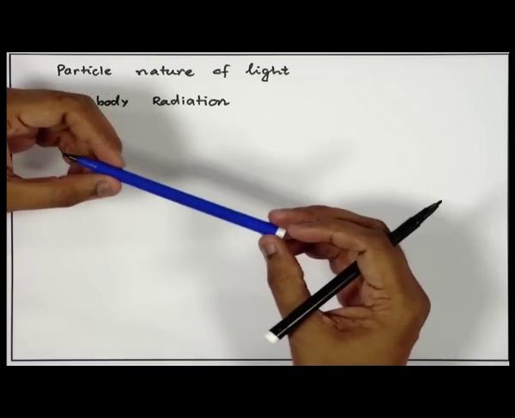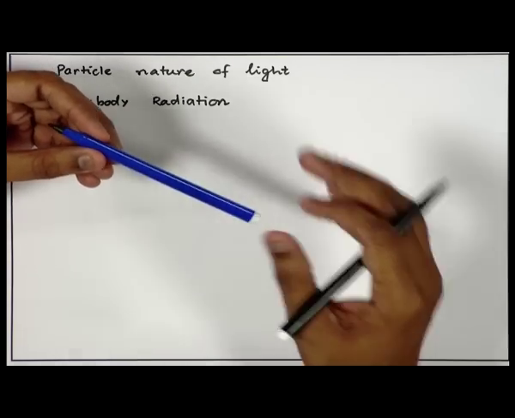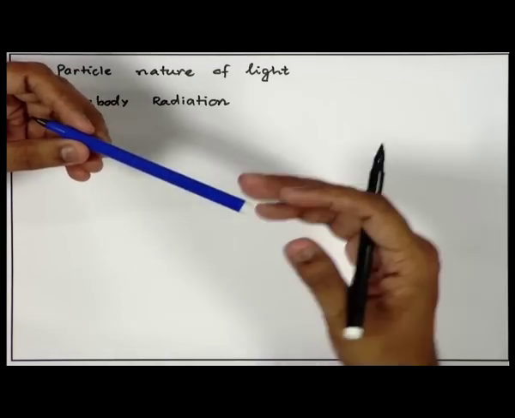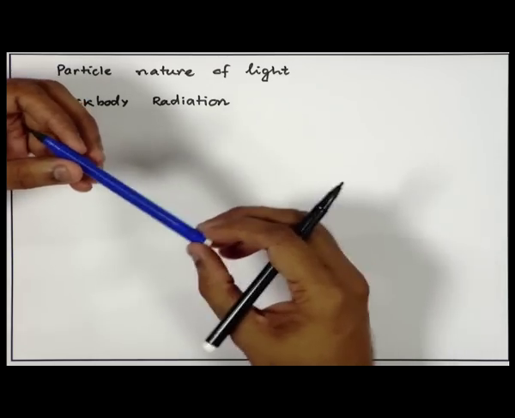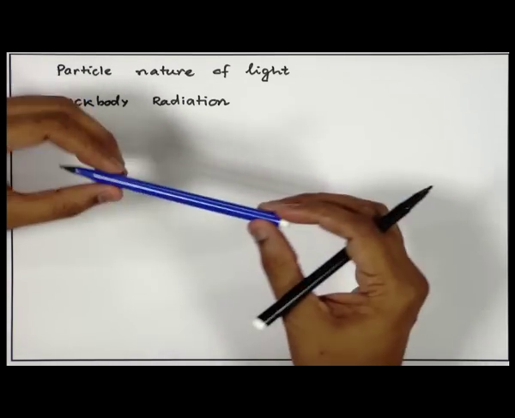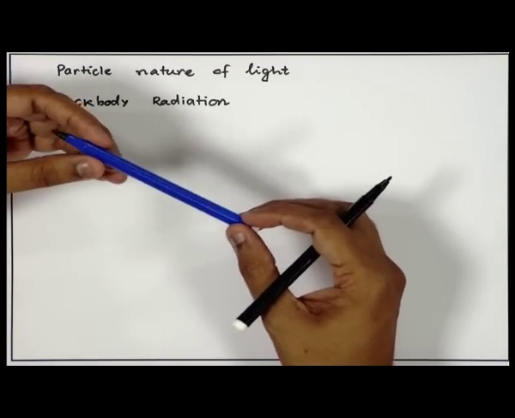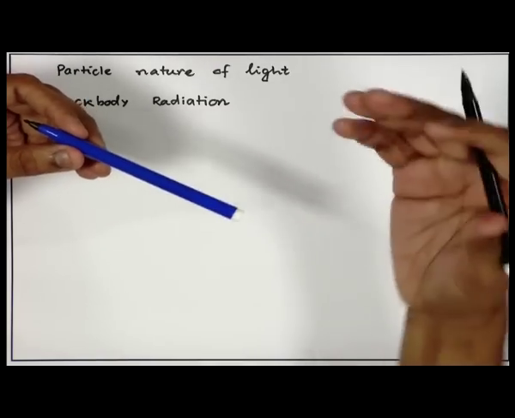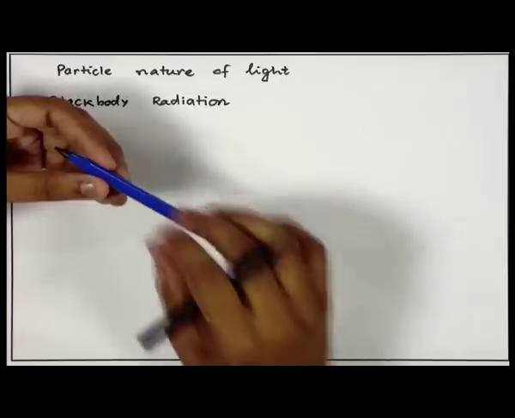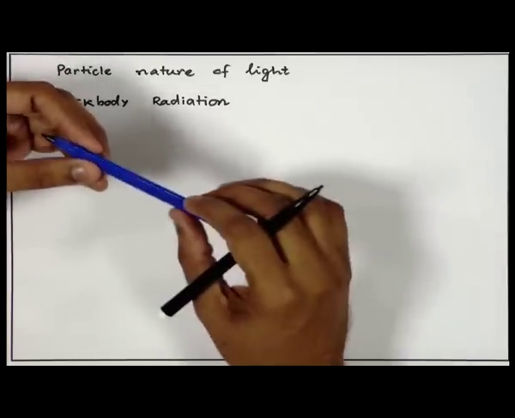Whenever we see an object with a color, for example, this pen that you see is blue in color. Why do I see it as blue? The white light in this room falls on this pen. The material that this pen is made up of absorbs all the light except for the light that corresponds to blue color.